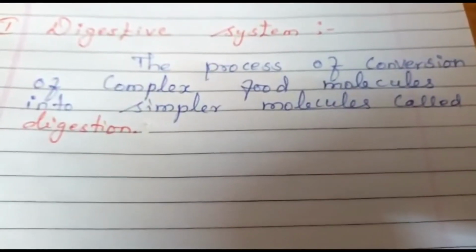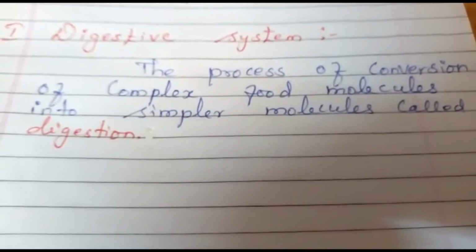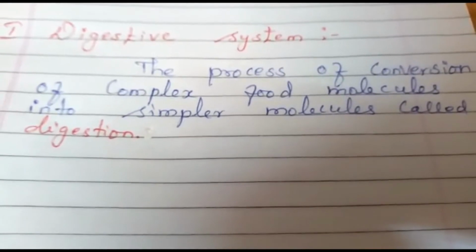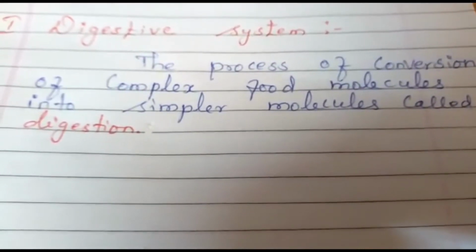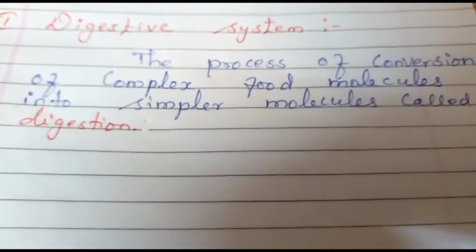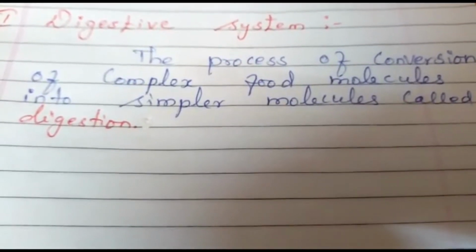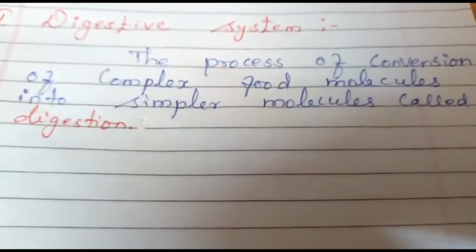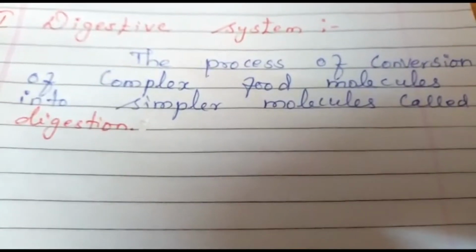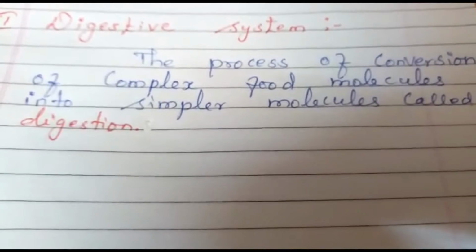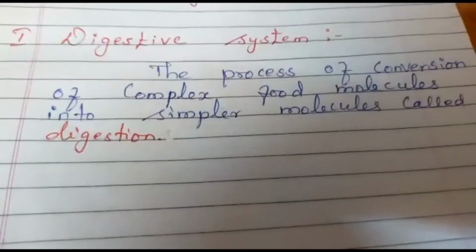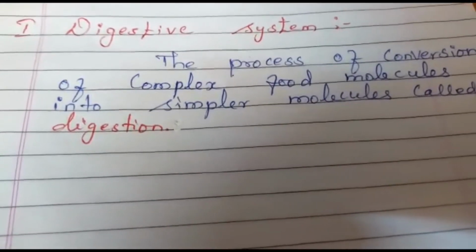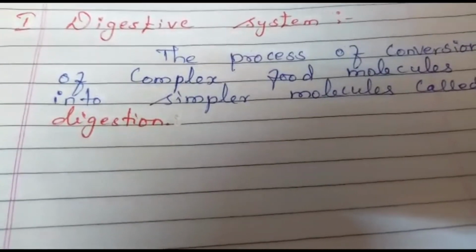What is the digestive system? The food we eat consists of complex compounds like carbohydrates, proteins and fats. They have to be converted into simpler molecules like glucose, amino acids and fatty acids. The process of conversion of complex food molecules into simpler molecules is called digestion. The digestive system can be divided into two. First one is digestive tract. Second one is digestive glands.